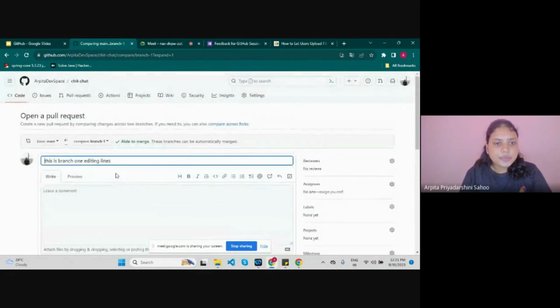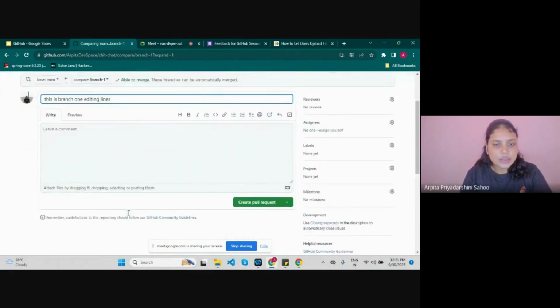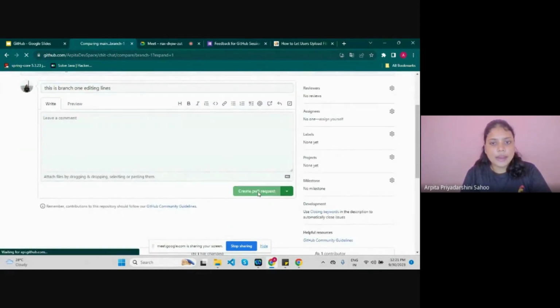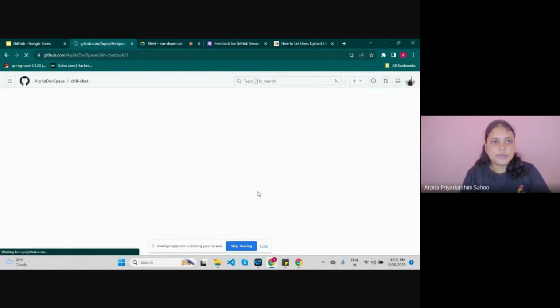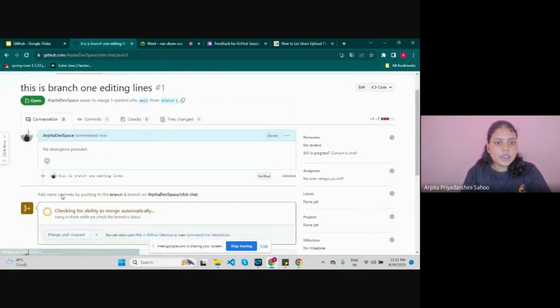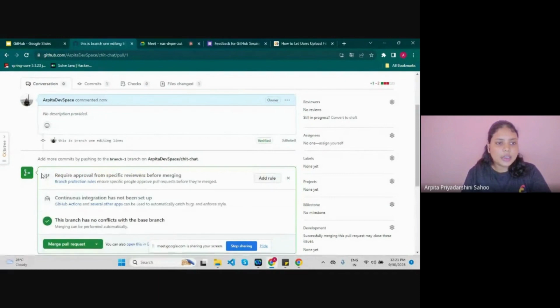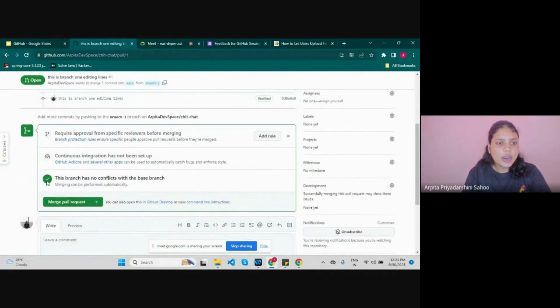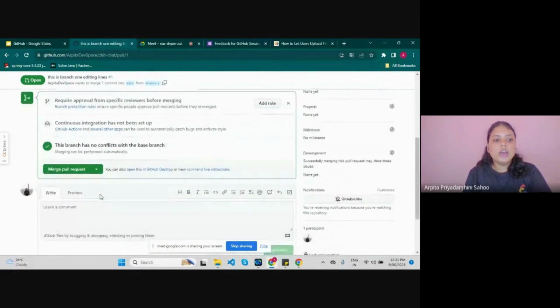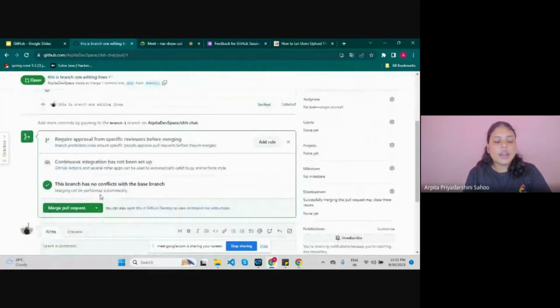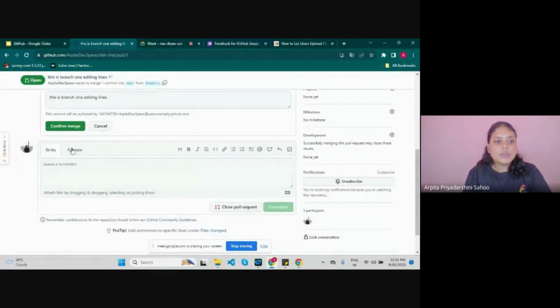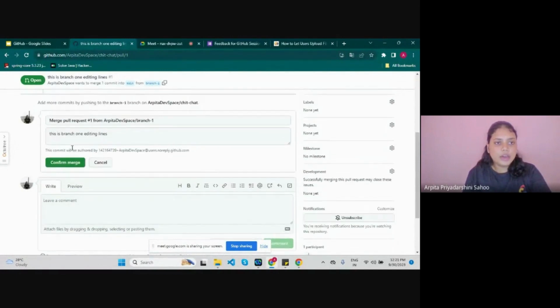So here the default lines, let it be, and create pull request. After create pull request, Git is showing checking, and this branch has no conflict with the base branch. Base branch means our main branch, and this is our branch 1, and this has no conflict, so we can merge. So merge pull request and confirm merge the branch 1.